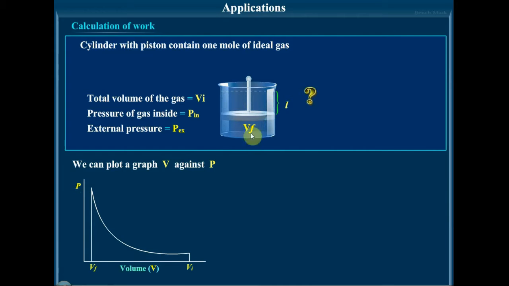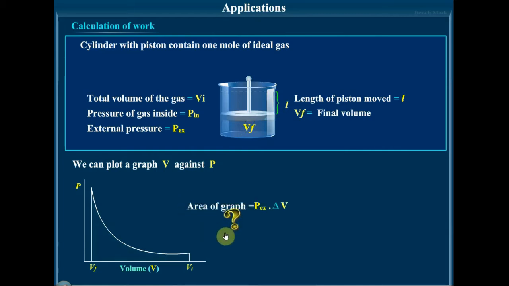You can see here the initial volume. As the pressure is increasing, the graph is going like this and you get the final volume. And you can see the displacement here, that is, the piston is moving through a small distance L, which is shown here. Length of the piston moved is L. The final volume is shown here. After compression, the volume is decreasing.